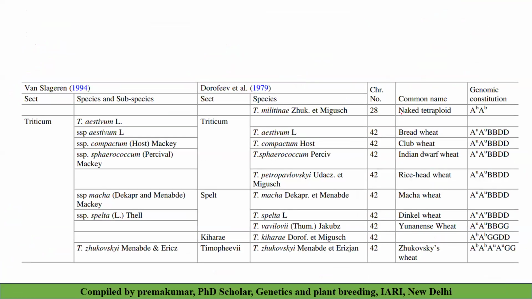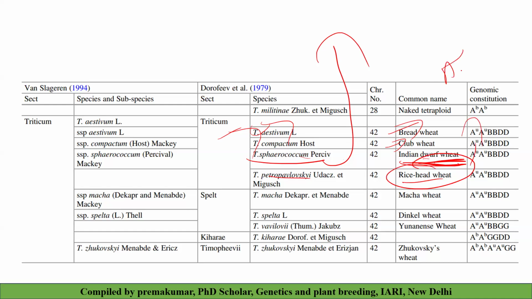Then another: we have bread wheat, known as Triticum aestivum, club wheat is Triticum compactum, and Indian dwarf wheat is Triticum sphaerococcum. It is also asked many times in the exam. So what is the common name of Triticum sphaerococcum? It's Indian dwarf wheat. And Triticum petropavlovskyi is a rice head wheat. It is also asked in the exam, in the ASRB unit.